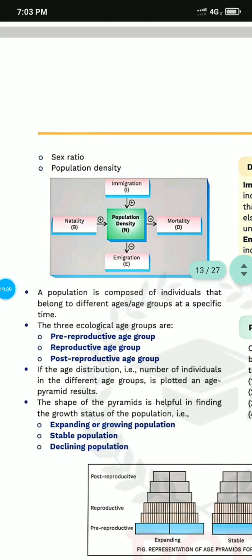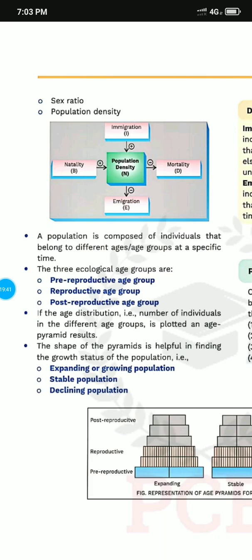Now the population has three ecological age groups. One is the pre-reproductive age group, another is the reproductive age group, and the third one is the post-reproductive age group.